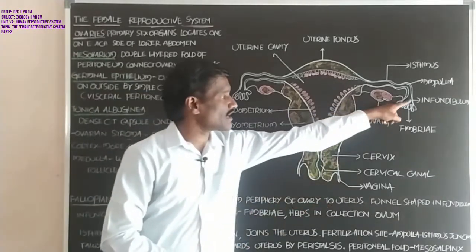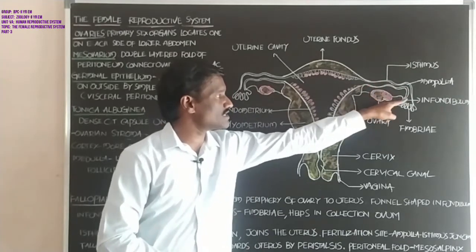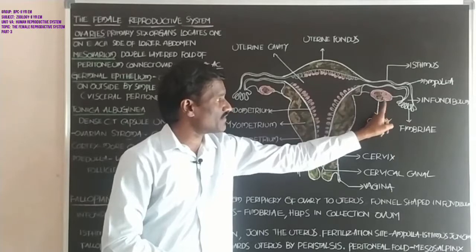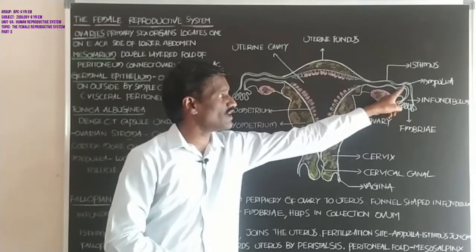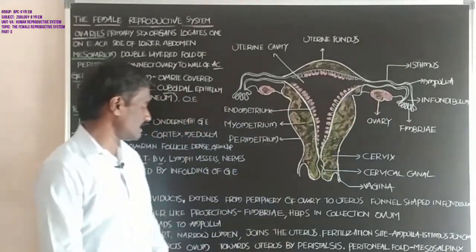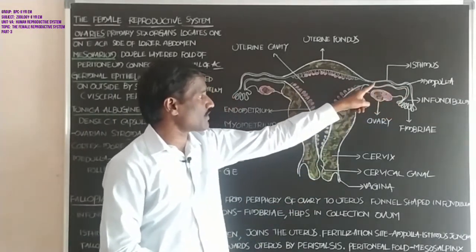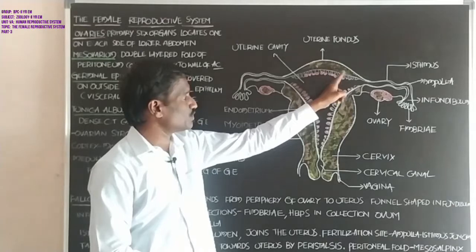Student, each fallopian tube extends from the peripheral part of each ovary to the uterus.